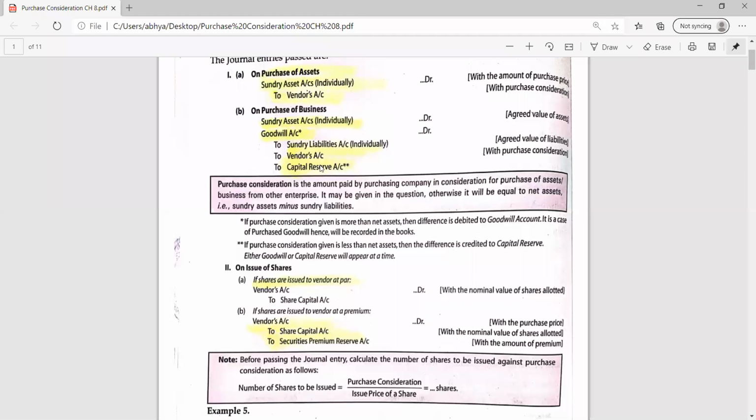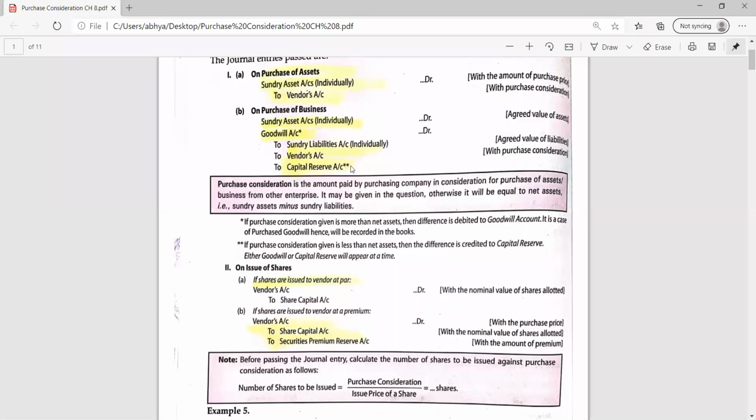So that capital gain will be transferred to one specific account. That account is meant only for transferring the capital gains. That account is known as capital reserve. It's a part of reserve and surplus. Okay. So this amount will be transferred to the capital reserve account. So either there will be goodwill or there will be capital reserve. If the balance comes on the debit side, then goodwill will be there. If the balance comes on the credit side, then the concept of capital reserve will be there. Both cannot be there simultaneously. Only one will be there, either goodwill or capital reserve.